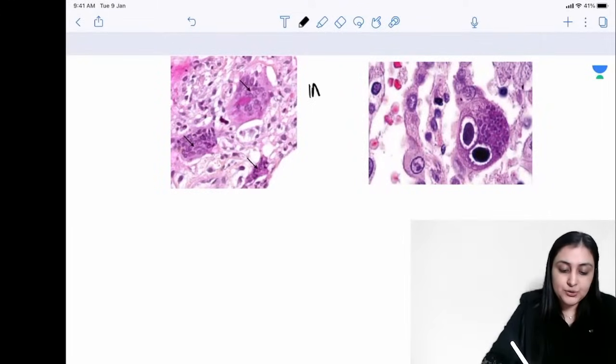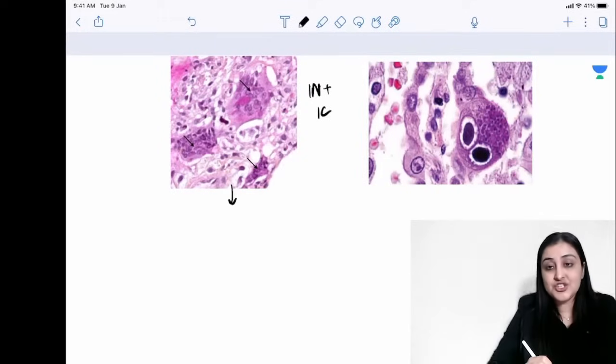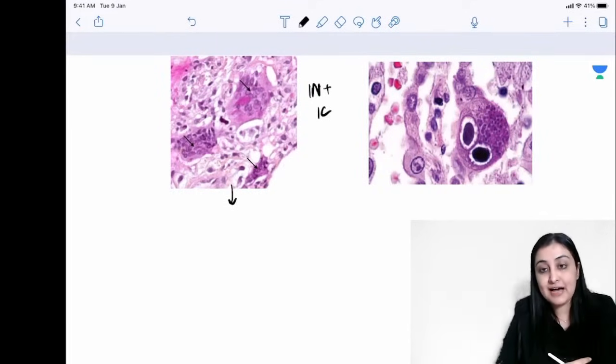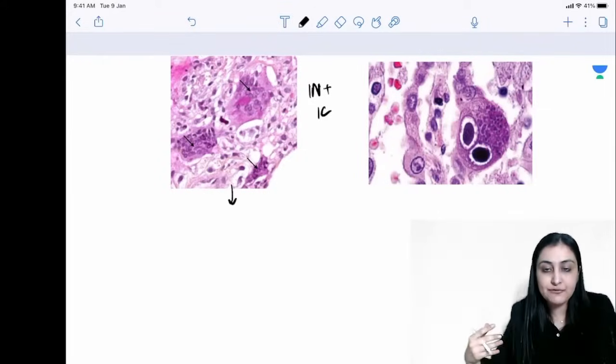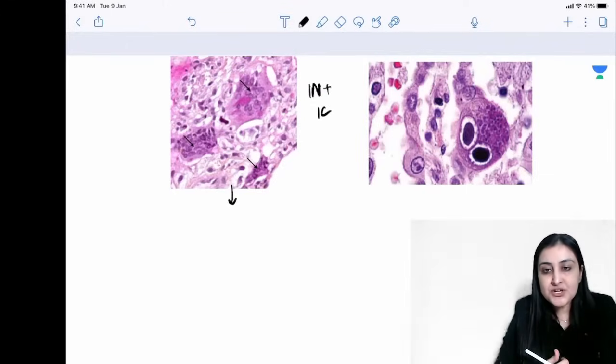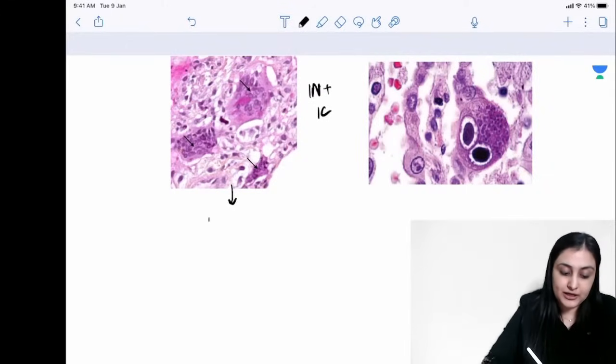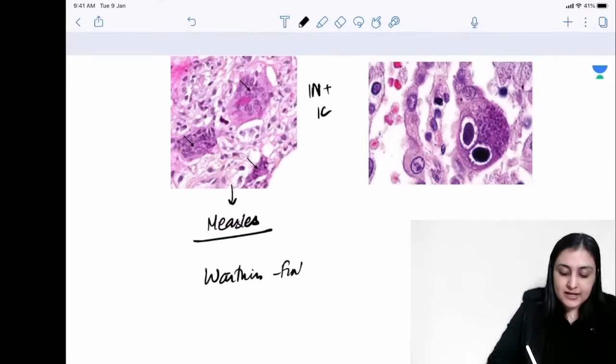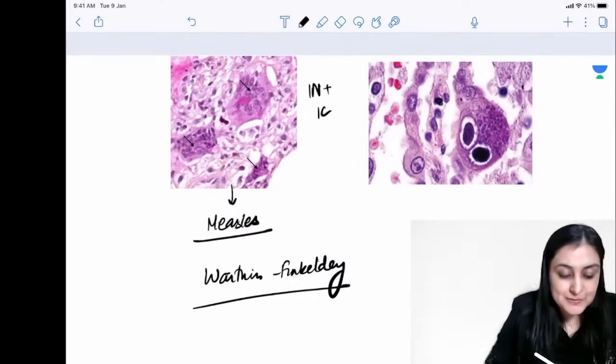These are intranuclear plus intracytoplasmic inclusions. Very very important. A child who has not been vaccinated, having fever and rash which is spreading cephalocaudally, sparing the palms and soles, and you are having these inclusion bodies. You are having these spots near the molar. So I'm talking about measles, I'm talking about Koplik spots, the pathognomonic feature, and these inclusion bodies are Warthin-Finkeldey giant cells. Very very important. They have intranuclear plus intracytoplasmic inclusions.